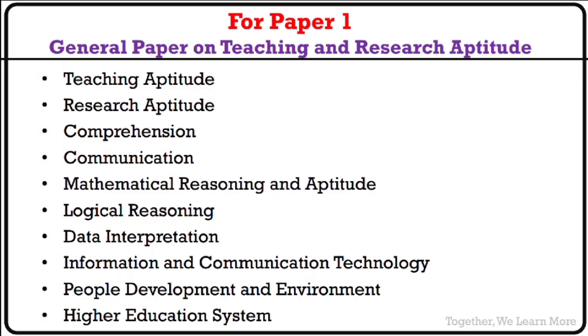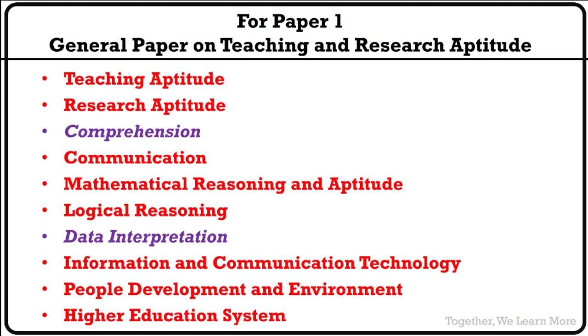Clear? We have paper 1 with 10 units: teaching aptitude, research aptitude, comprehension, communication, mathematical reasoning and aptitude, logical reasoning, DI, that is data interpretation, ICT, information and communication technology, people development and environment, and higher education system. So out of all this, what you have to prepare all this except comprehension and DI, data interpretation and comprehension